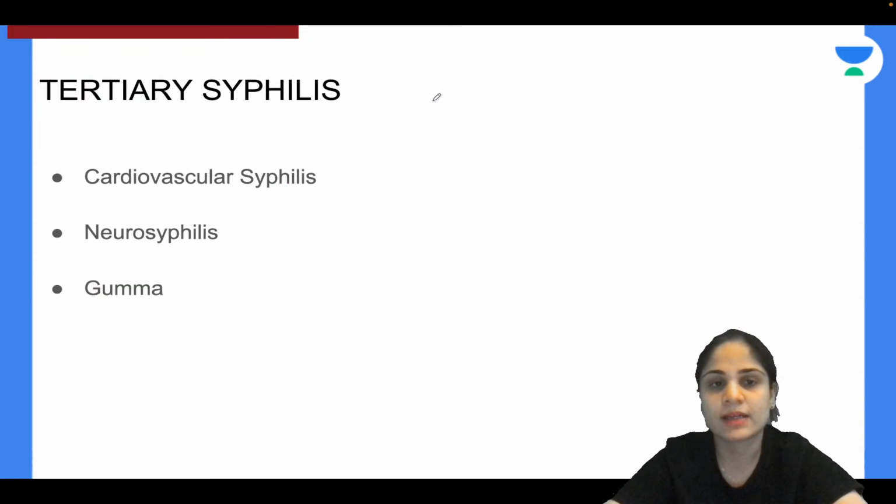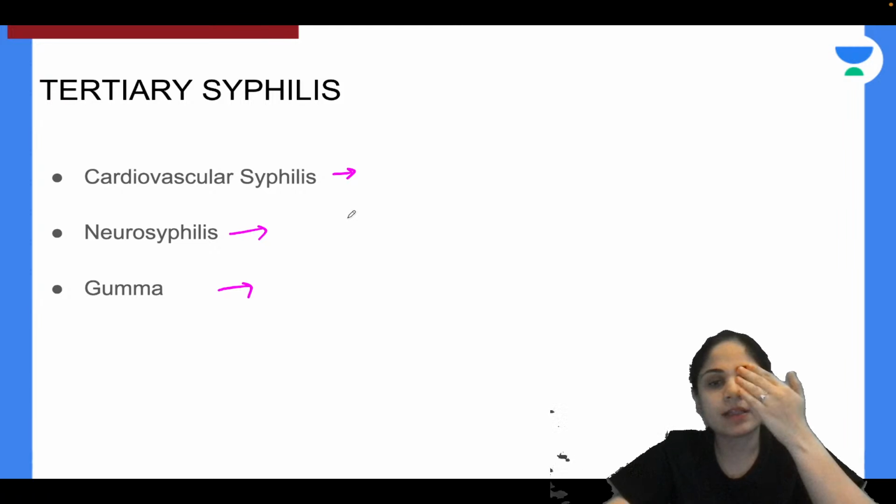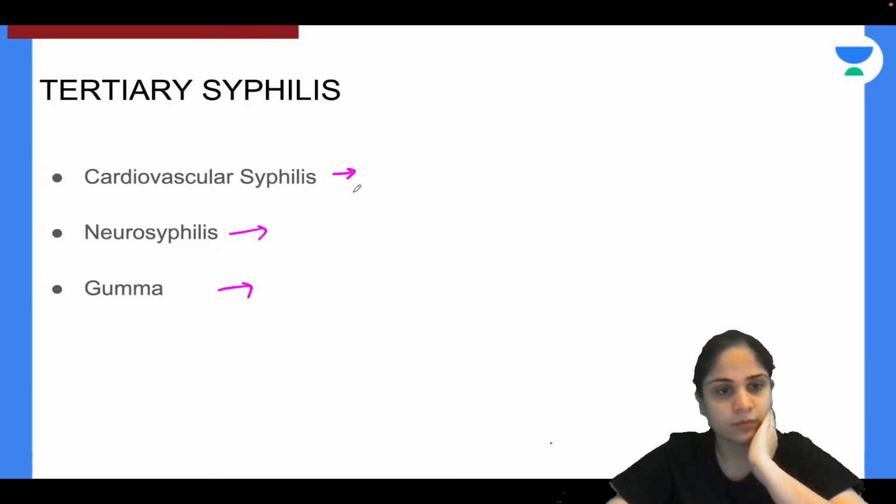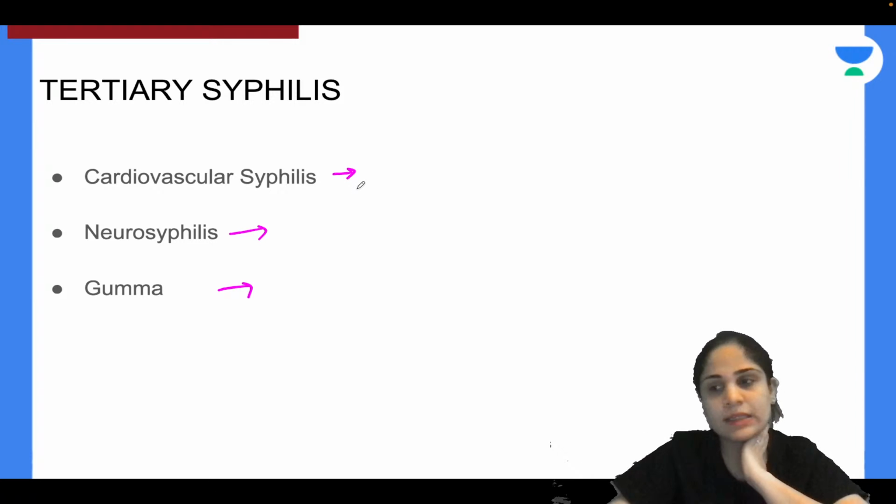Okay, so primary and secondary syphilis we have seen. In tertiary syphilis, we have involvement of the special organ systems. So can you tell me what is seen in that case? What do you see in the heart, what do you see in the brain, and what is gamma? Tell me. In the heart, what are the specific lesions seen in tertiary syphilis?